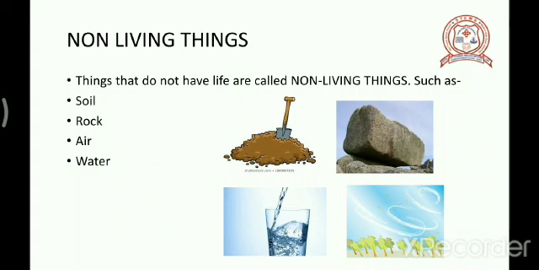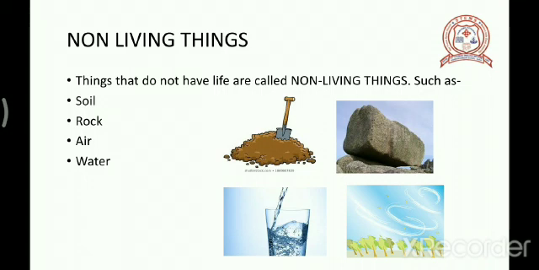Nature has given us both living and non-living things. As living things are important for us, non-living things also are part of our environment. Things such as soil, rock, air and water are part of our environment. They are non-living things.